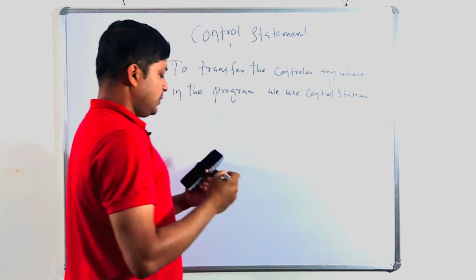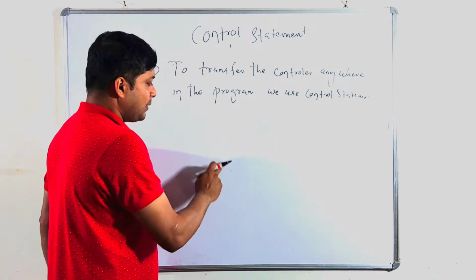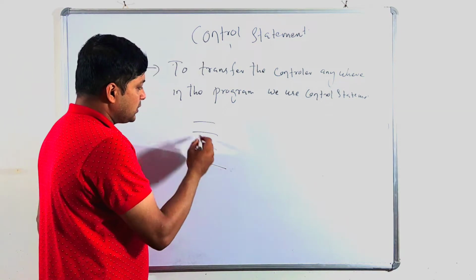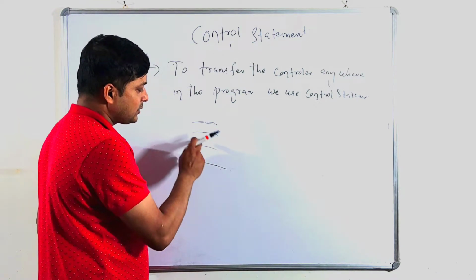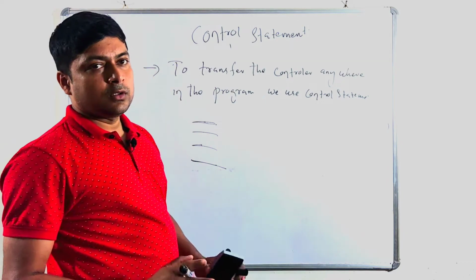Clear? Suppose I am writing a four-line program. You can execute this line, escape this line, execute this line, then this line. With the help of control statement all these things are possible.